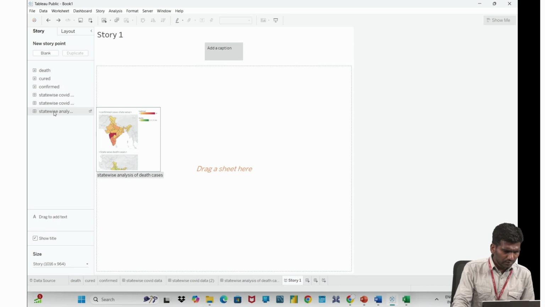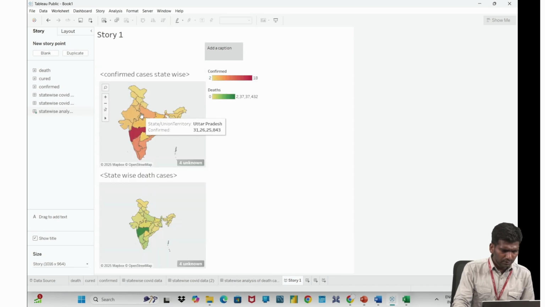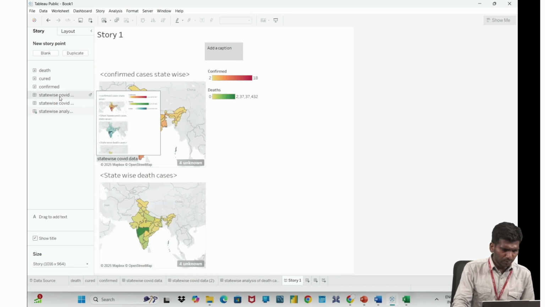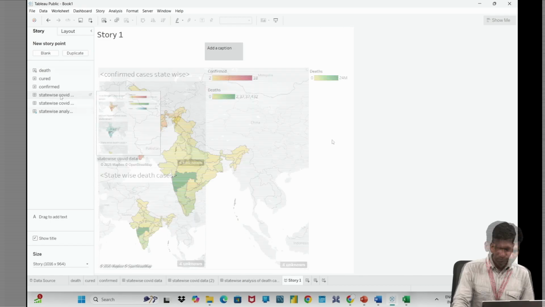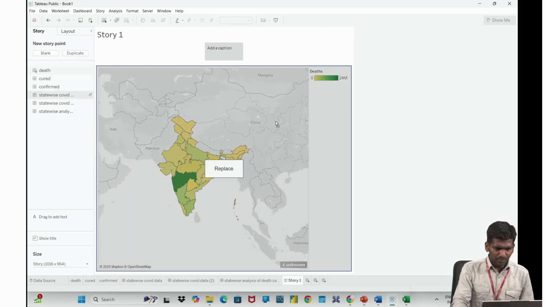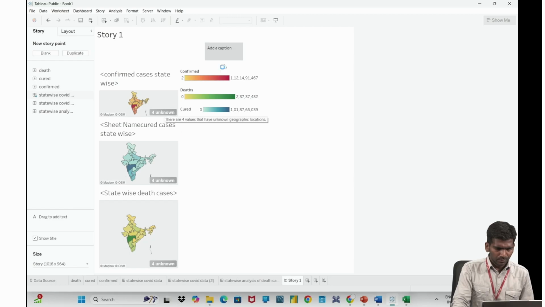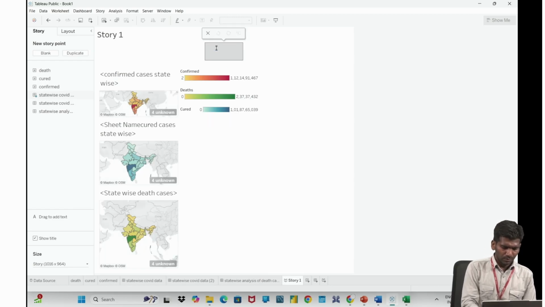Okay, so in this story I want to talk about state-wise COVID data, state-wise analysis. Yeah, let me talk about death cases. So I can drag some dashboards into it. So I can give some analysis of COVID cases, death and cured.